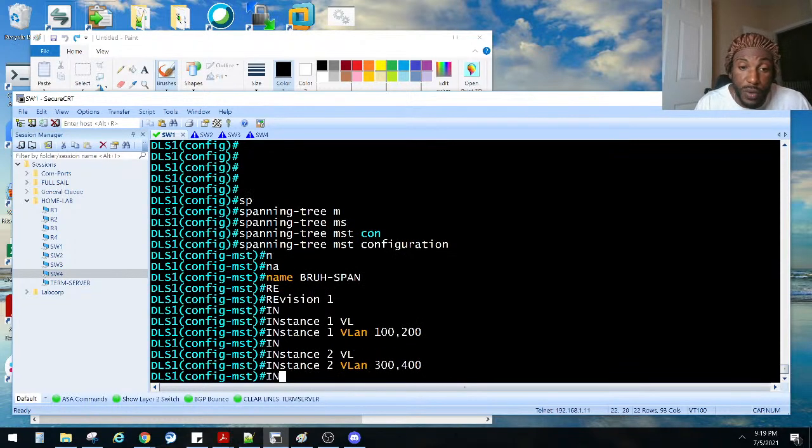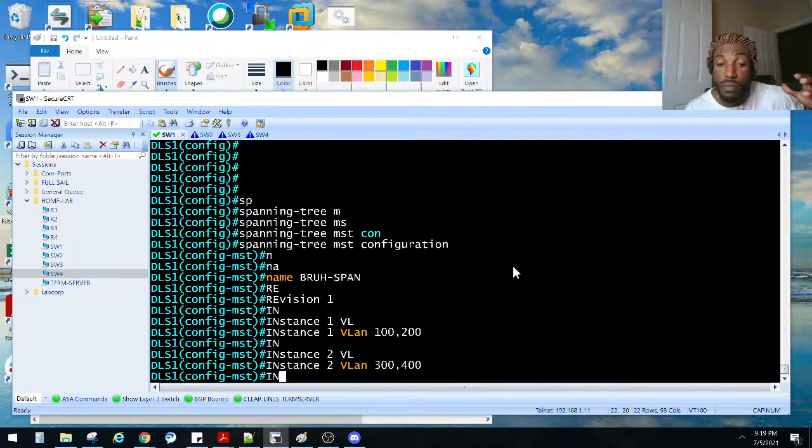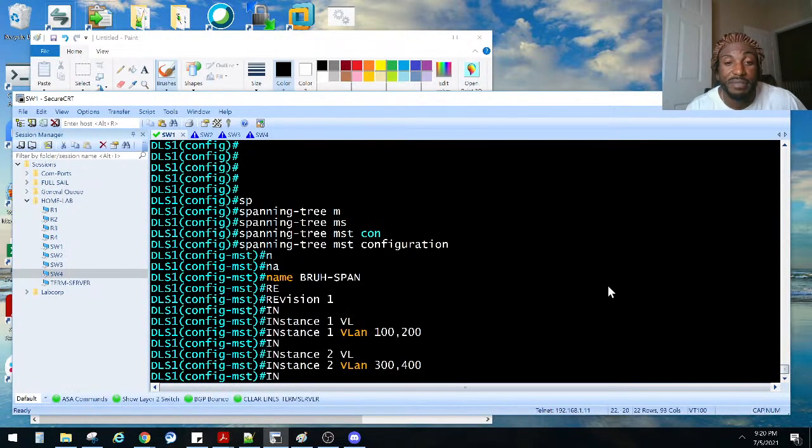Y'all with me so far? We're grouping those VLANs like we did right here, right? We say VLAN 100 and 200 are going to be in instance 1, 300 and 400 will be in instance 2, but we're just going to be picking different roots for those. We're just grouping those VLANs into different instances, and we're picking different roots. So in this one, he said switch DLS1 should be the root for instance 1, right? And then we're going to pick this guy for another instance, root for another one. So they're all going to get crowns, right?